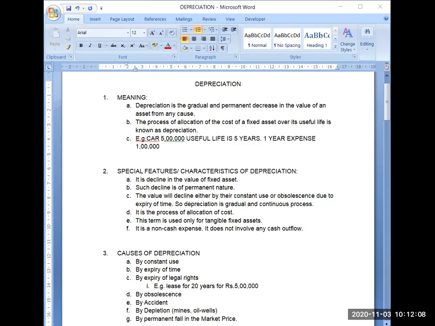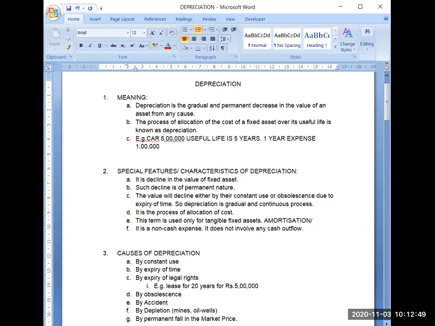Now your question will be, what term will be used in the case of decline in the value of intangible fixed assets? That term is called amortization. I will write it here. However, both are of the same nature. There is no difference between depreciation and amortization in the accounting treatment, but two separate terms have been used for two different types of assets. For tangible assets we use the term depreciation, and for intangible assets we use the term amortization.